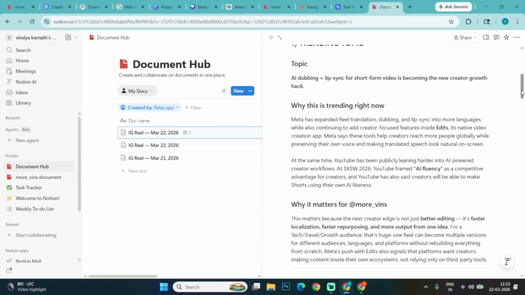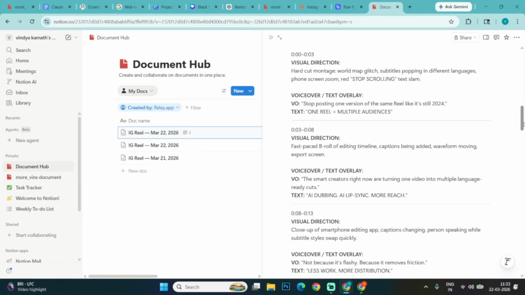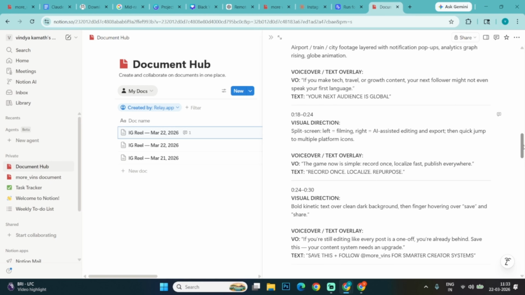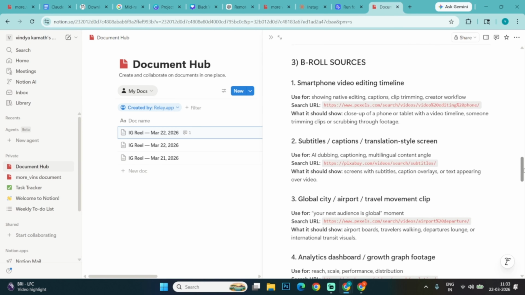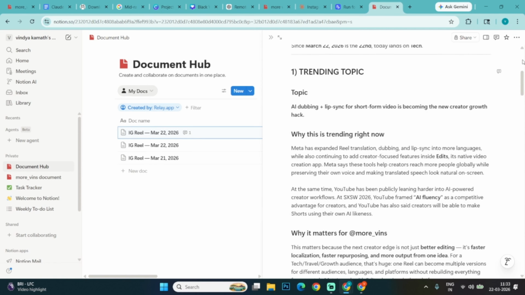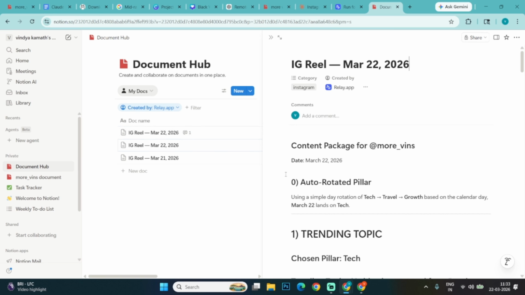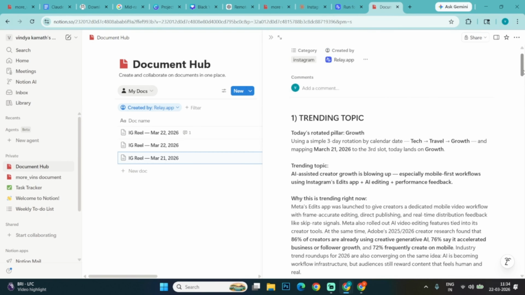That's when I realized I had actually built my own AI content team, an agent that generates scripts, captions, everything daily. But here's the downside, it only lasted for 4 to 5 days. The credits ran out. So yeah, there's a limit. After that, you have to pay. And just like that, your AI content team is ready.